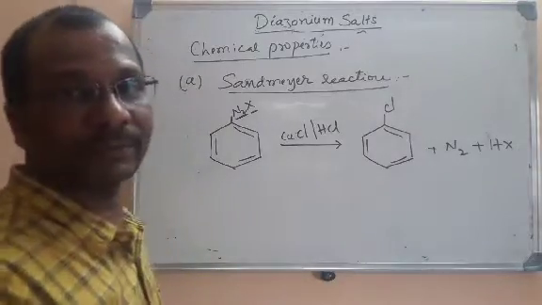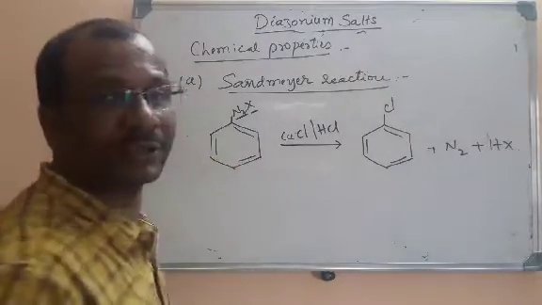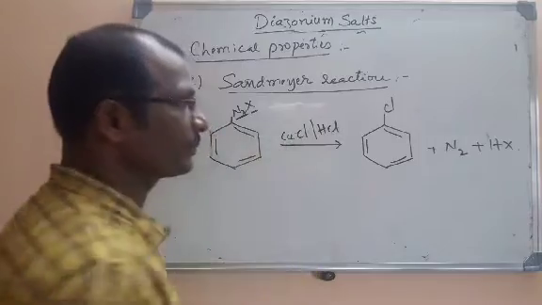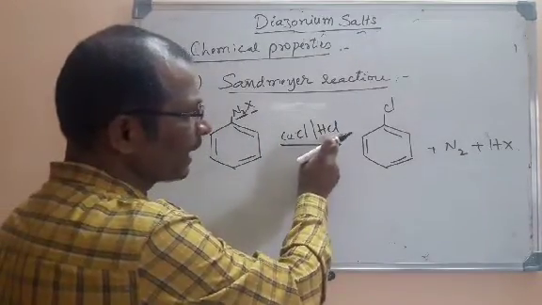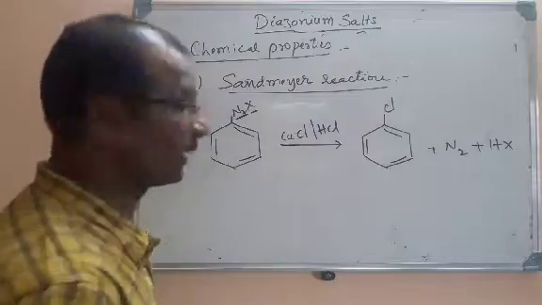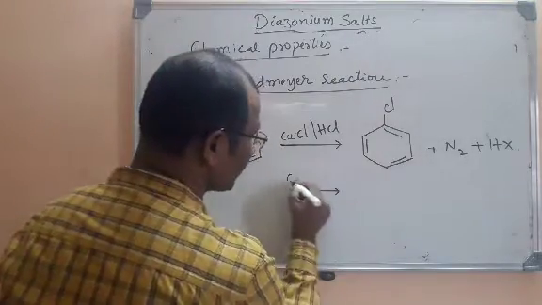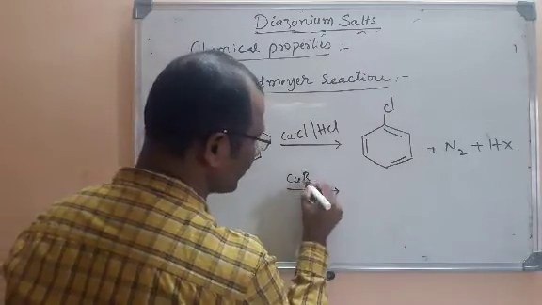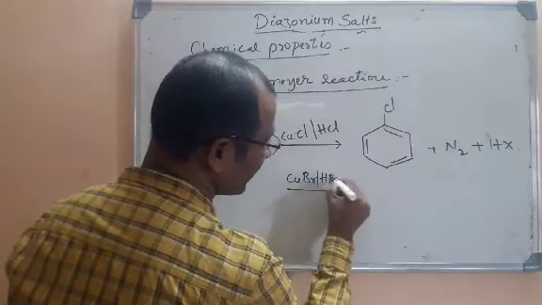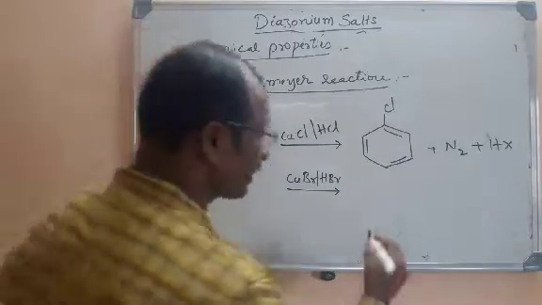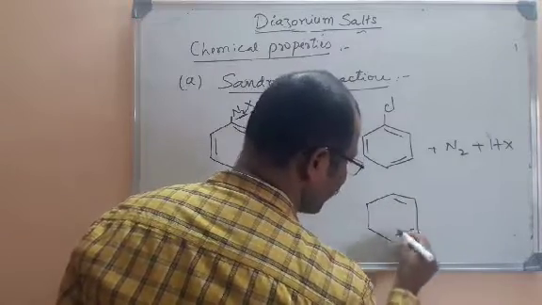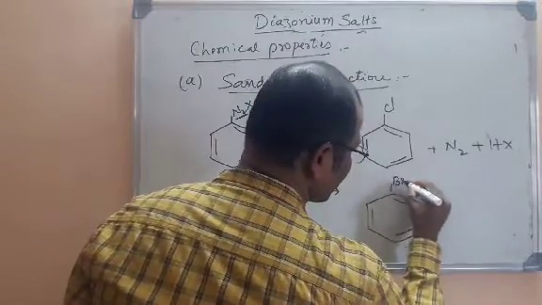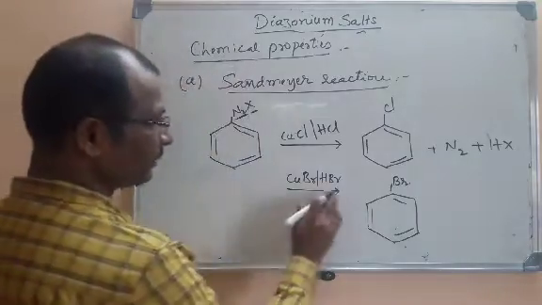So look here, once again I will explain. The Sandmeyer reaction is nothing but when you treat diazonium salts with copper salts. Here, to substitute chlorine I have taken hydrochloric acid and copper chloride. For example, if you want to replace with bromine, CuBr is to be taken and HBr must be taken. Then what is the product going to be? Very simple, bromobenzene will be formed.